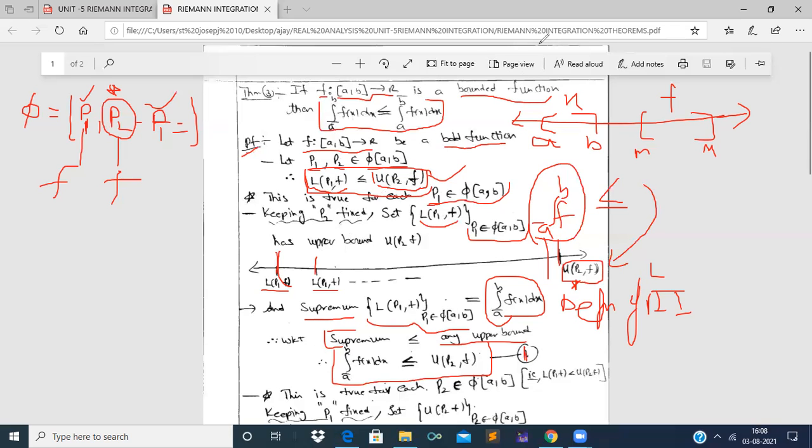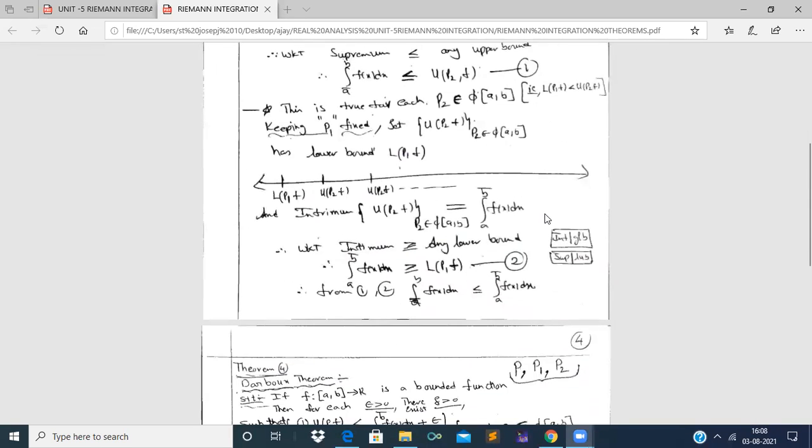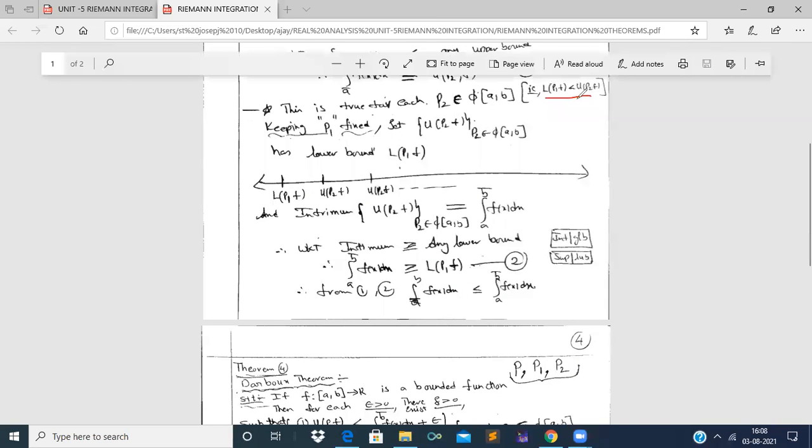Now observe carefully. This inequality, the lower Darboux sum of partition P1 is less than the upper Darboux sum of partition P2 with respect to function f, is true for every partition P2 belonging to the family of partitions of the closed interval [a, b].